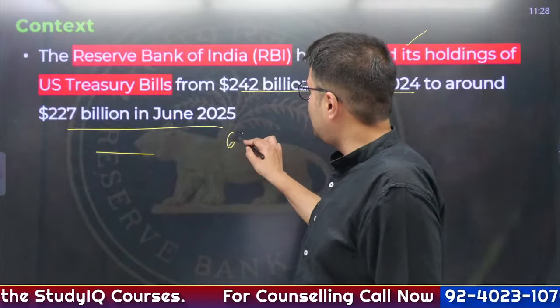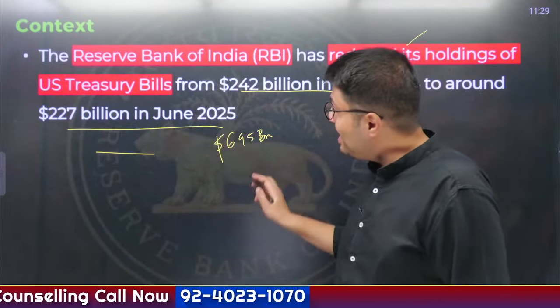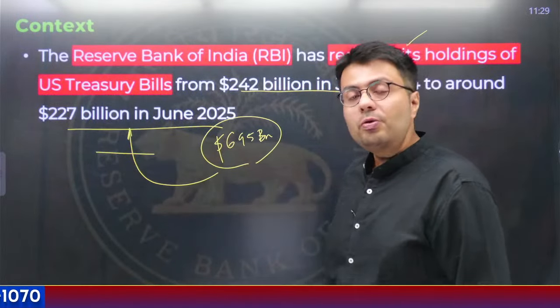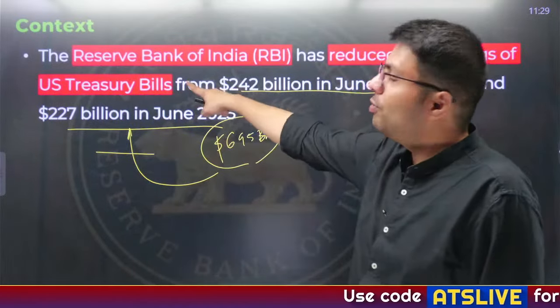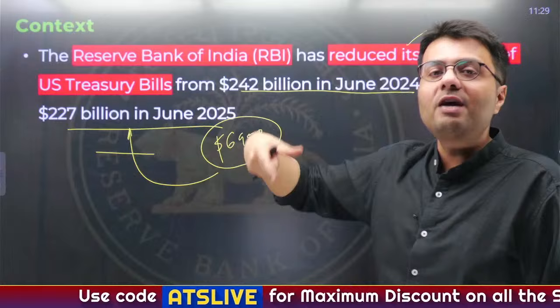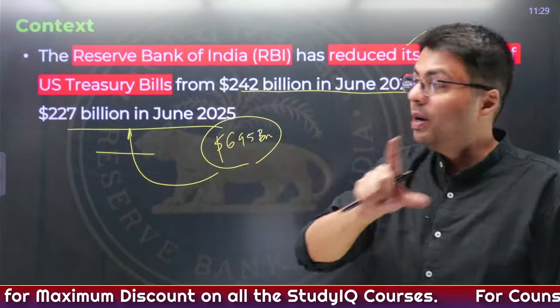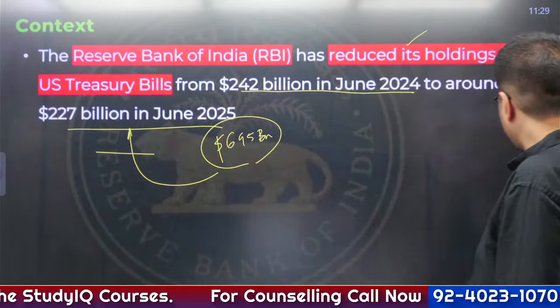RBI roughly has $695 billion worth of forex reserve, and out of this $695 billion, $227 billion itself is invested in a particular government security of one country, which is the United States. Why are we investing in United States government security? Don't need to worry, I'll tell you. And why has RBI reduced this investment? We'll also know today, okay?